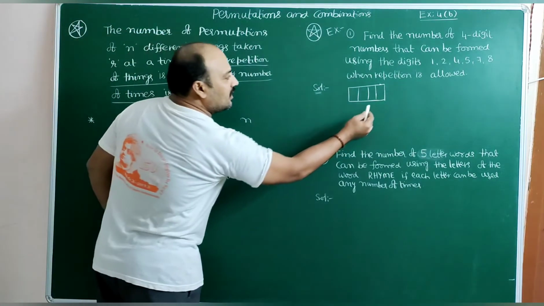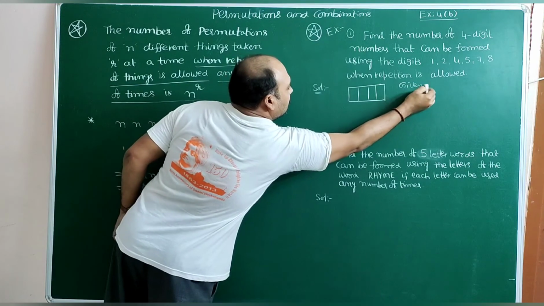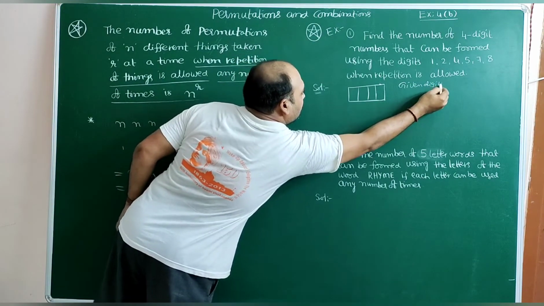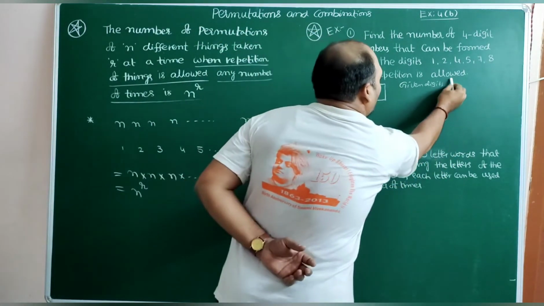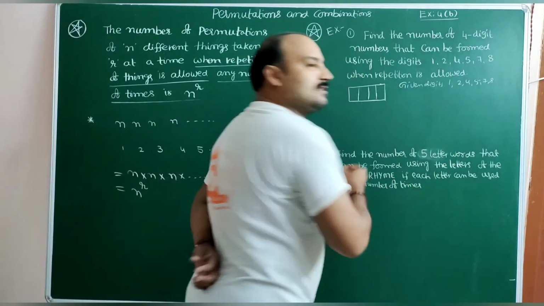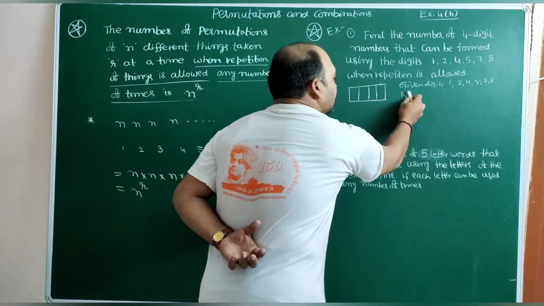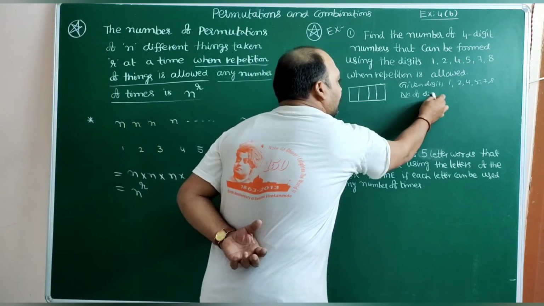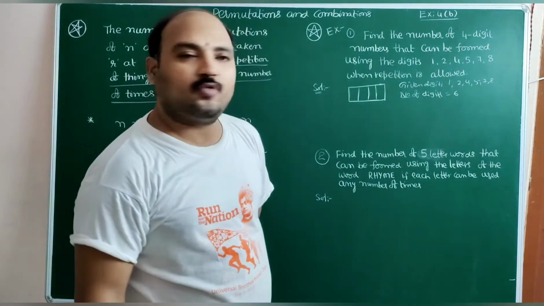We want 4-digit numbers from the given digits. So how many digits are there? What are the given digits? 1, 2, 4, 5, 7, 8. There are 6 digits in total.